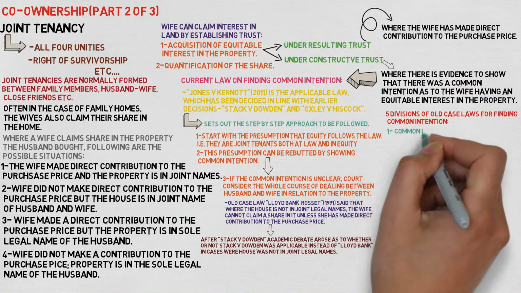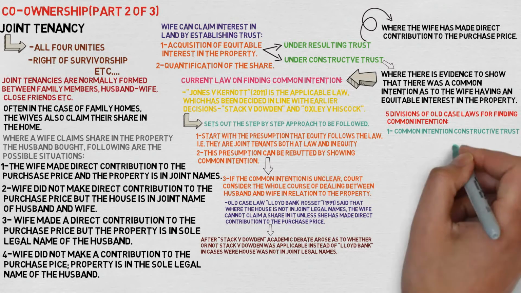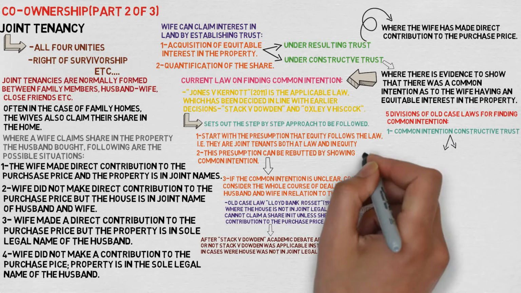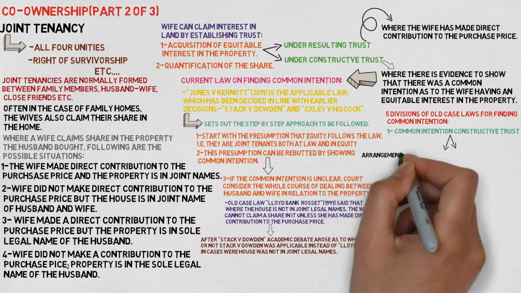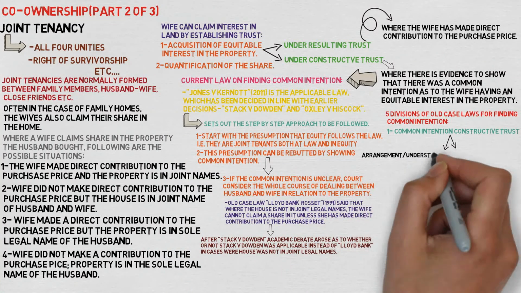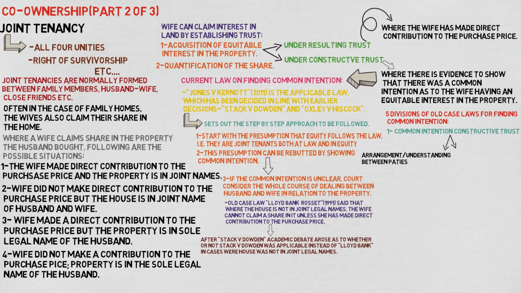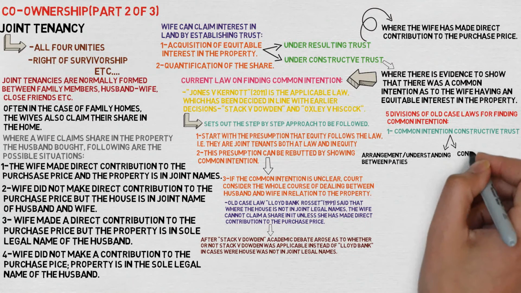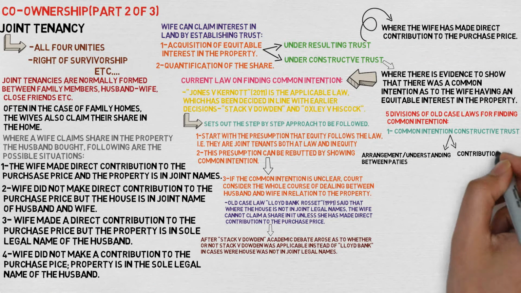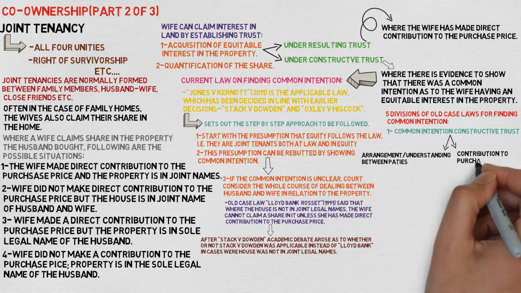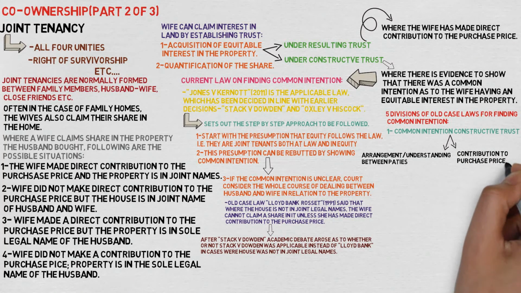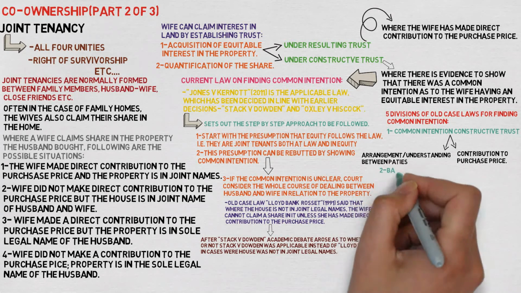There are also some old case laws for finding common intention. The first division is common intention constructive trust. This is where there is some arrangement or understanding between the parties. For example, the husband goes to work and the wife deals with household chores and bringing up the children, or occasionally working for the family. Secondly, where the wife makes a contribution to the purchase price, but the house is not in her joint name. Then the second approach is the balance sheet approach.